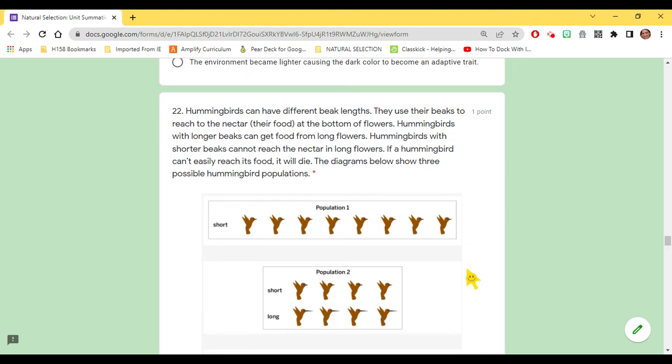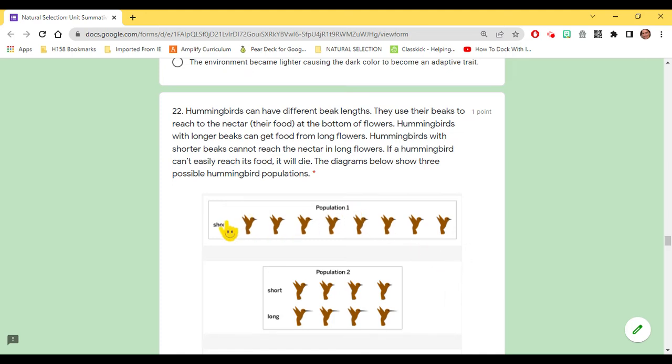22. Hummingbirds can have different beak lengths. They use their beaks to reach the nectar, or their food, at the bottom of flowers. Hummingbirds with longer beaks can get food from long flowers. Hummingbirds with shorter beaks cannot reach the nectar in long flowers. If a hummingbird can't easily reach its food, it will die. The diagrams below show 3 possible hummingbird populations.